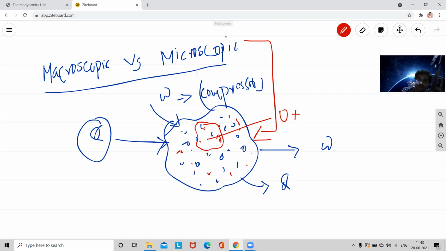You need to select a particular region and analyze inside that particular region only. You need to study inside these molecules. You need not study all the individual molecules. For example,